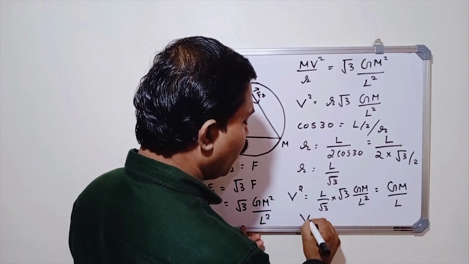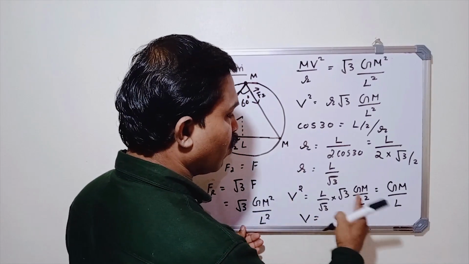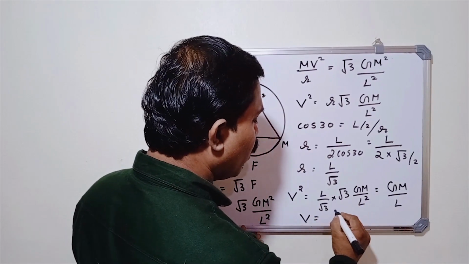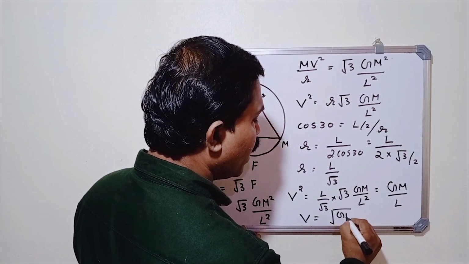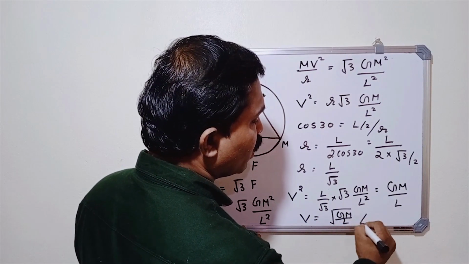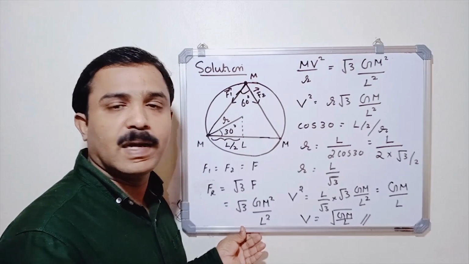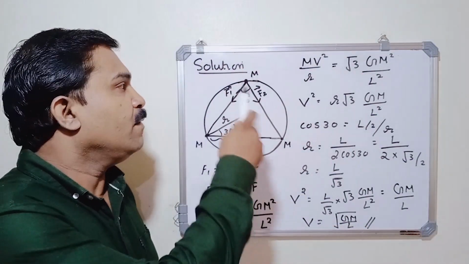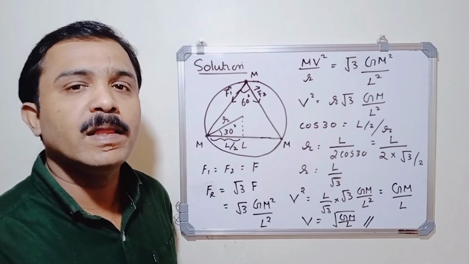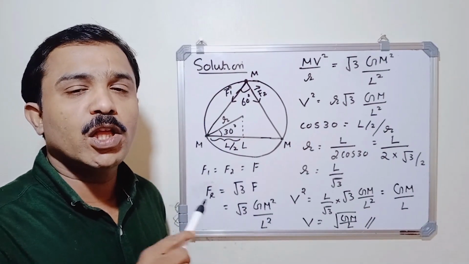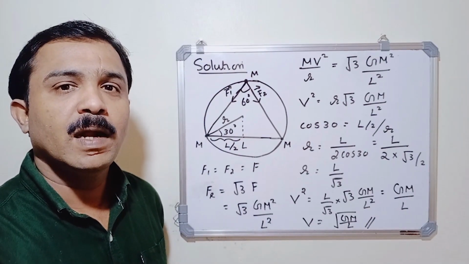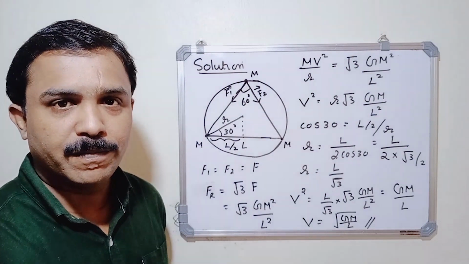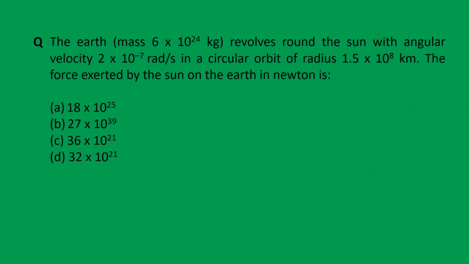So the speed of each particle v equal to, taking square root, we get v equal to square root of gm divided by L. So this is the correct answer. Clearly? Instead of 3 bodies, if there are 4 bodies, try to find out the speed of each particle. Try to solve yourself.